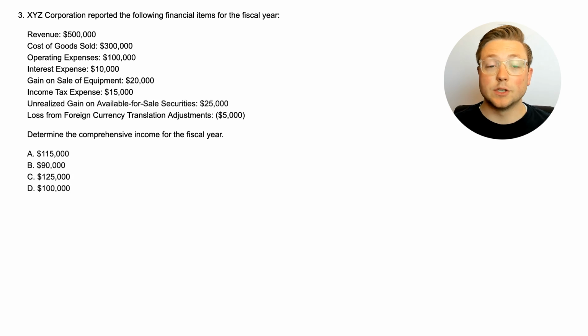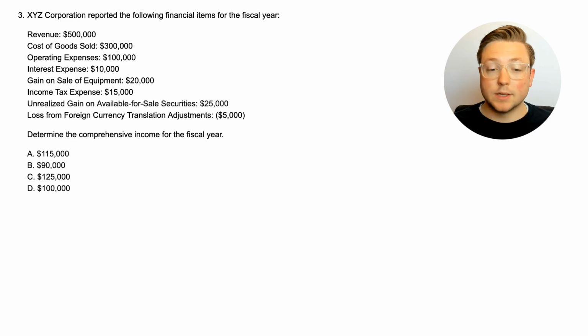Okay, here we are at question 3. XYZ Corporation reported the following financial items for the fiscal year. Revenue of $500,000, cost of goods sold $300,000, operating expenses $100,000, interest expense $10,000, gain on sale of equipment $20,000, income tax expense $15,000, unrealized gain on available for sale securities $25,000, and loss from foreign currency translation adjustments $5,000. Determine the comprehensive income for the fiscal year.